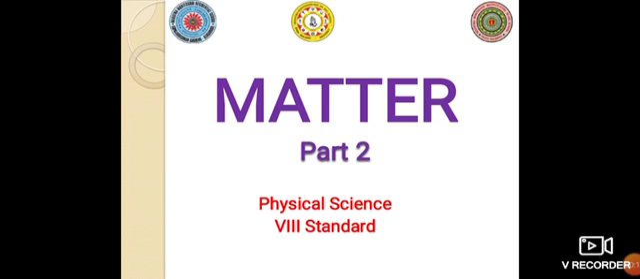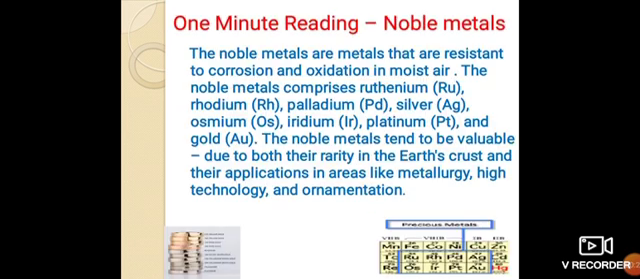Before we start the lesson, an interesting one minute reading for you all. Noble metals. The noble metals are metals that are resistant to corrosion and oxidation in moist air. The noble metals comprise ruthenium, rhodium, palladium, silver, osmium, iridium, platinum and gold. The noble metals tend to be valuable due to both their rarity in the earth's crust and their applications in areas like metallurgy, high technology and ornamentations.